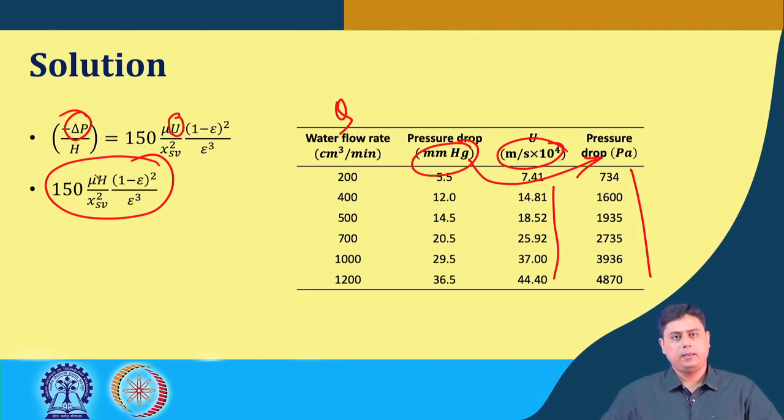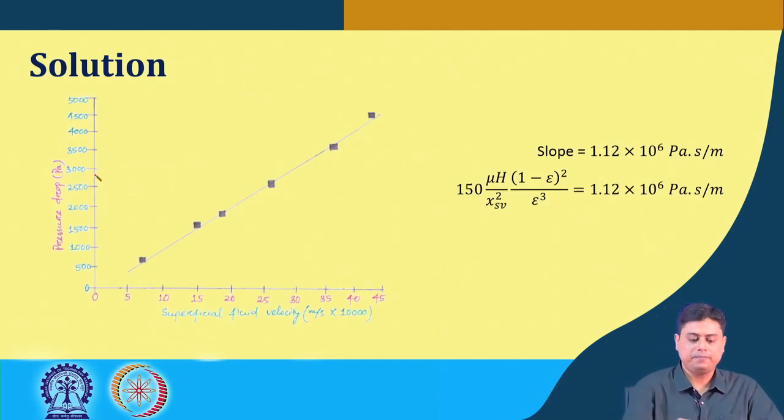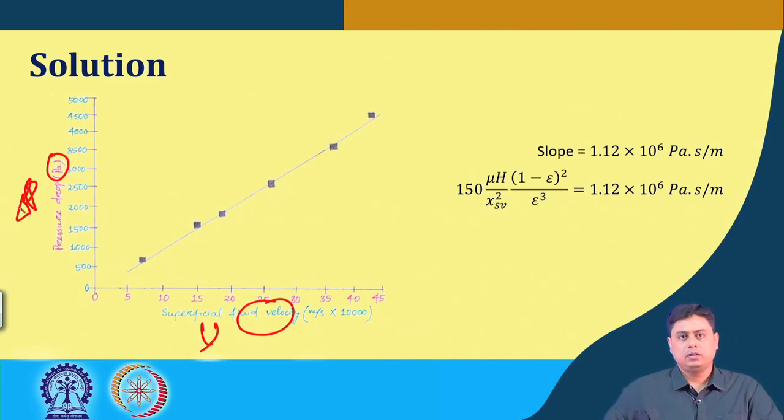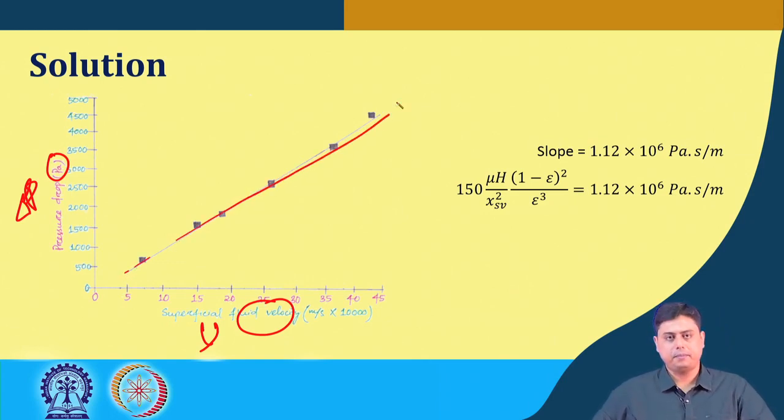If we plot that, and if it is linear with the slope of this parameter, then undoubtedly this flow is laminar. This is what we have done here: the superficial velocity capital U versus delta P is plotted, and we see these points can be fitted with a straight line, which establishes that the variation of pressure drop with superficial velocity is linear, so the region is laminar.